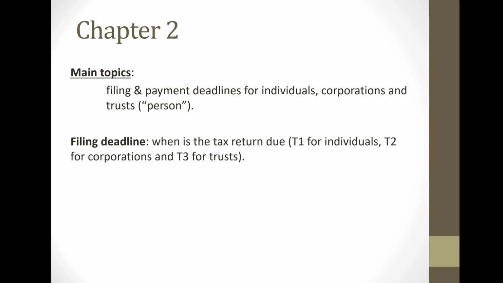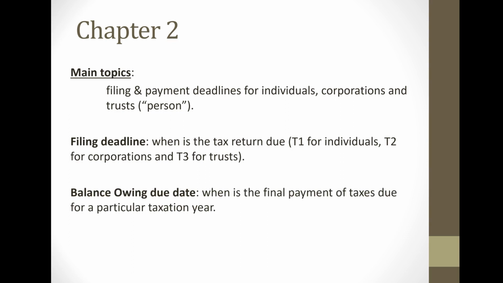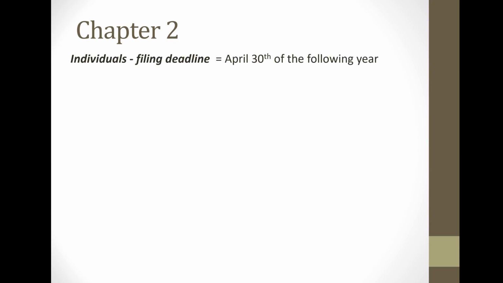Now the filing deadline is when the tax return is due, and for individuals, it's referred to as a T1 tax return, for corporations a T2 tax return, and for trusts T3. Now, the balance owing due date may be different from the filing deadline. The balance owing due date is when the final payment of taxes is due for persons. On the next slide, let's focus on individuals.